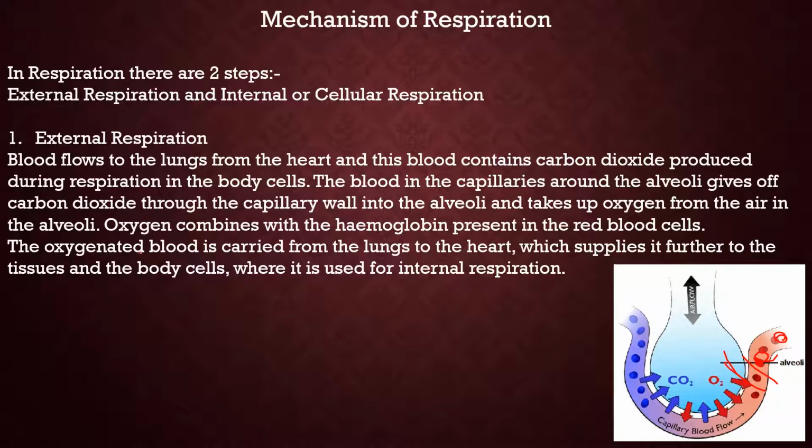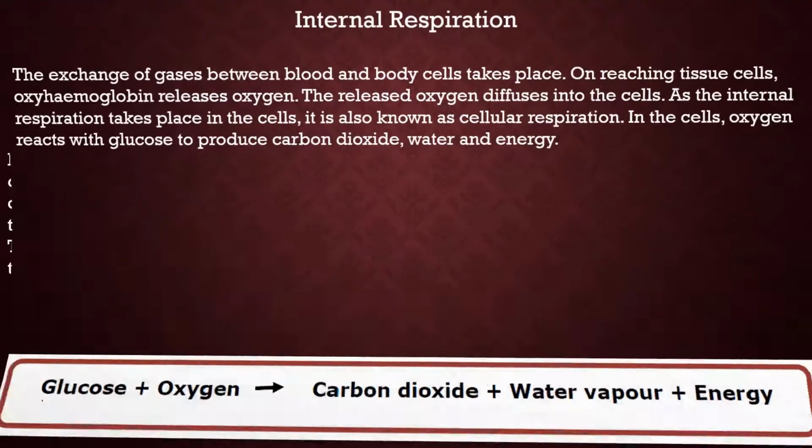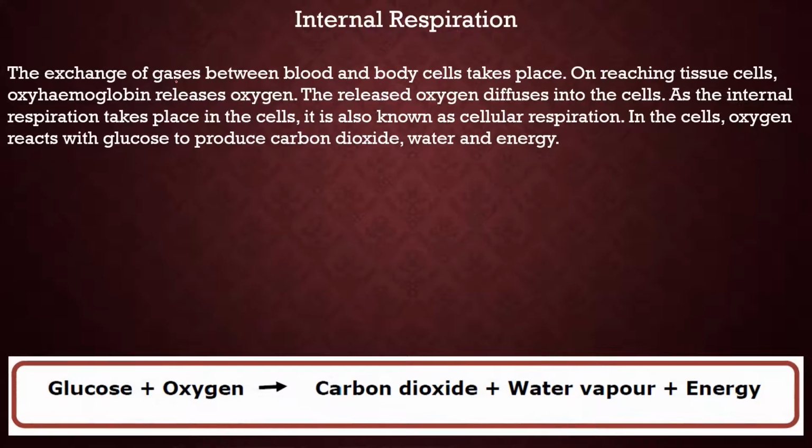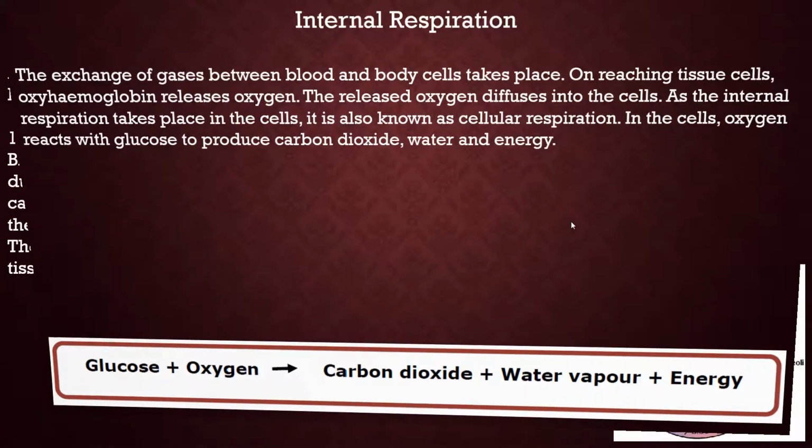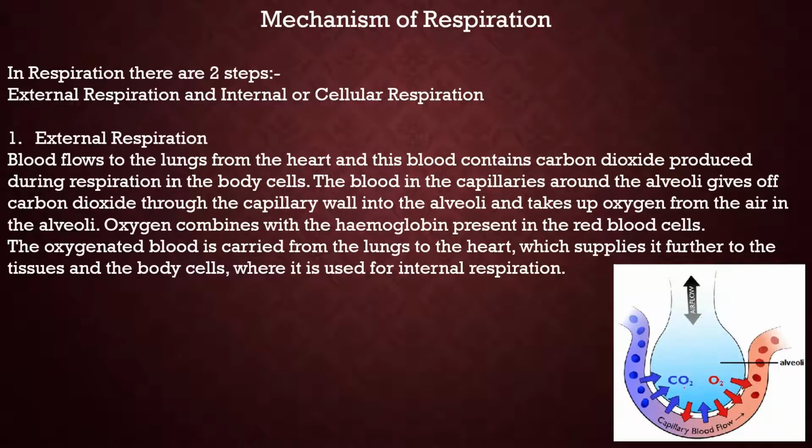Then this oxygenated blood is carried from the lungs to the heart, which supplies it further to the tissues and the body cells, where it is used for internal respiration, the second step of respiration. So now let's see it. The exchange of gases between blood and body cells takes place. Here in external respiration, the exchange of gases takes place.